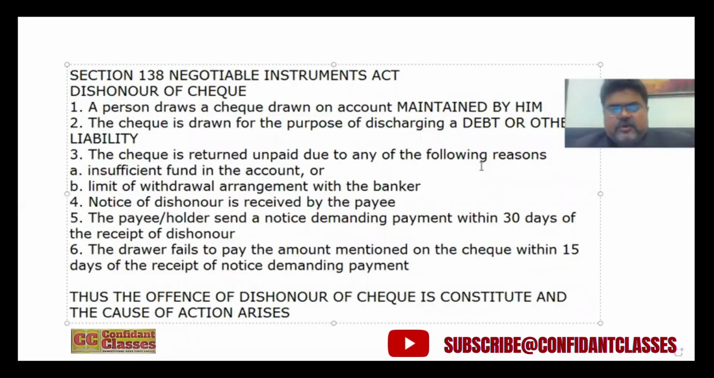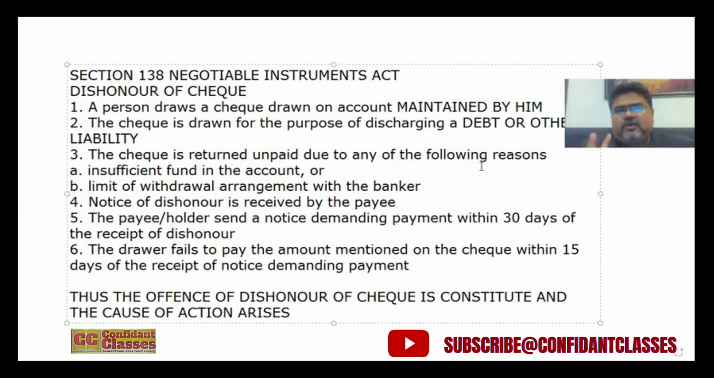So today we are going to see Section 138 of the Negotiable Instruments Act, which pertains to dishonor of check. Dishonor of check means the check returns unpaid from the bank. So Section 138 has the following elements. Always remember, whenever you study the Bare Act, any section, you have to break it down into simpler sentences, right? In order to understand the components of the section.